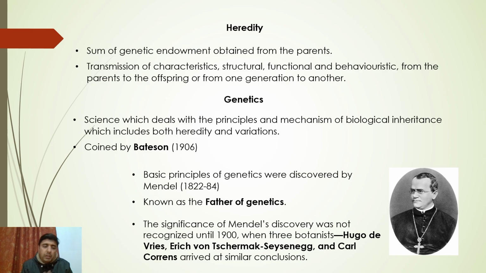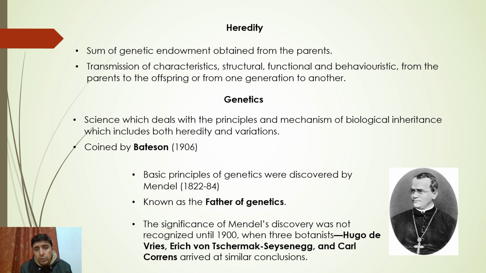Alternatively, we can also define it as the transmission of characteristics, structural, functional, or behavioral, from our parents to the offspring. In simpler terms, characteristics like skin color, height, even your manner of speech, the expression of our faces, our nose, the eyebrows, many characteristics, we get from our parents. You can simply put it as the sum of genetic endowments that we obtain from our parents.